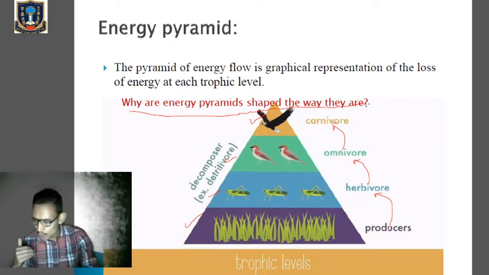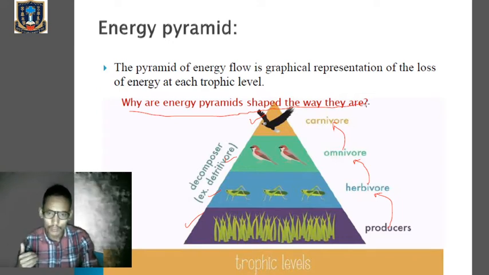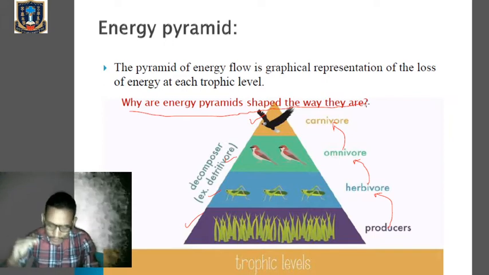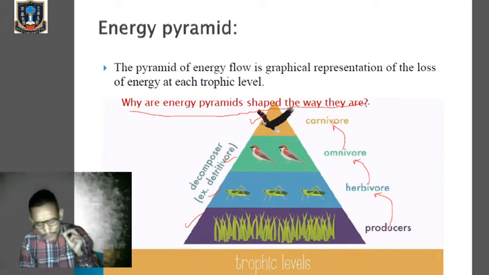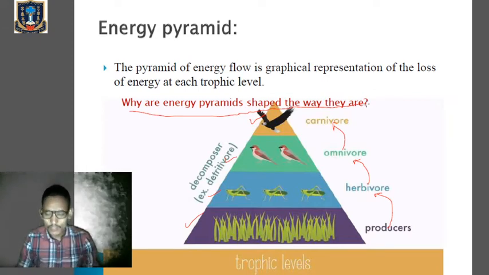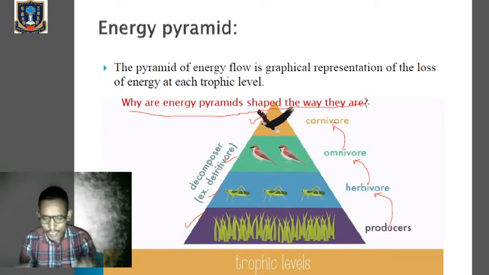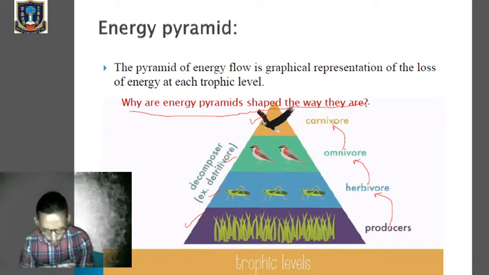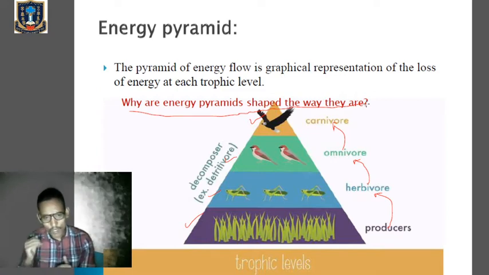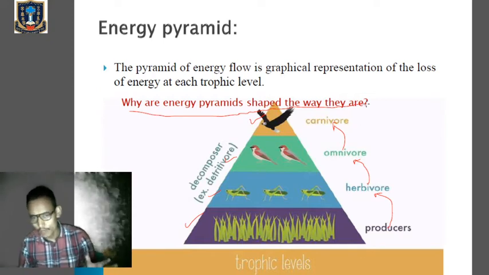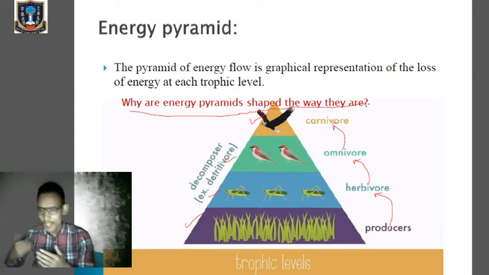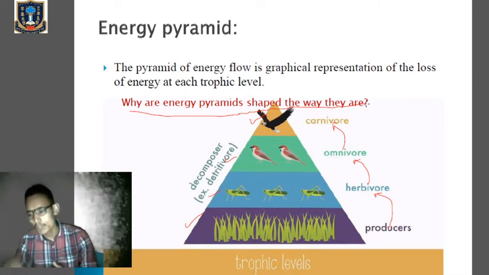That is, when the energy goes from the producer to the herbivore, then to the secondary consumer, then to the tertiary consumer, this chemical energy will decrease. The energy is taken up and used by living organisms to perform different types of life supporting processes, different physiological processes. And in that process a small amount of energy will be lost in the form of heat. For example, in human beings we perform respiration and locomotion, for which we require energy, so a little amount of energy will be lost in that process.